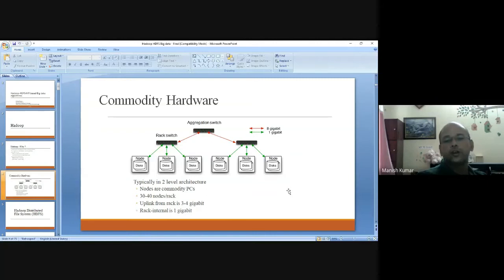All these nodes are commodity computers. Each rack can have 30 to 40 nodes. As far as the uplink from a rack is concerned, you can have 3 to 4 gigabit, whereas inside the rack it will be 1 gigabit. Okay. Certainly, this is not fixed. It can increase or decrease based on the requirement, but this is ideally what is available in the hardware.